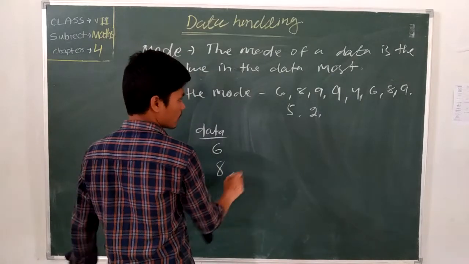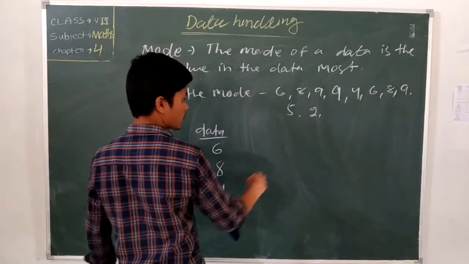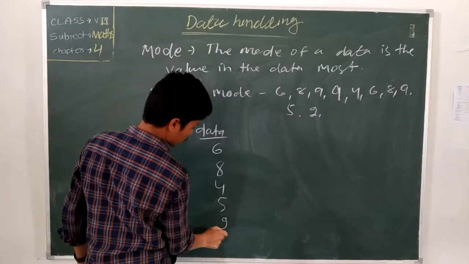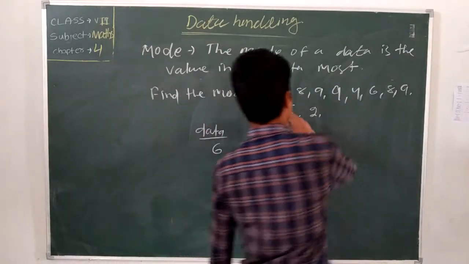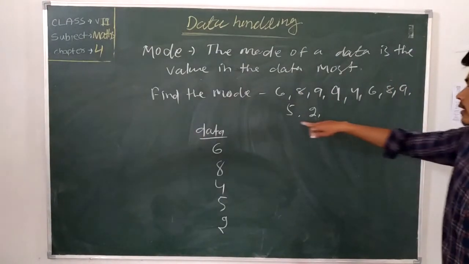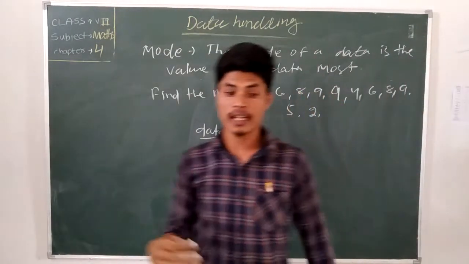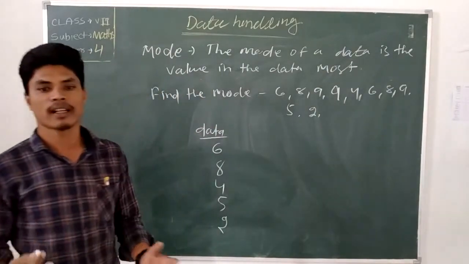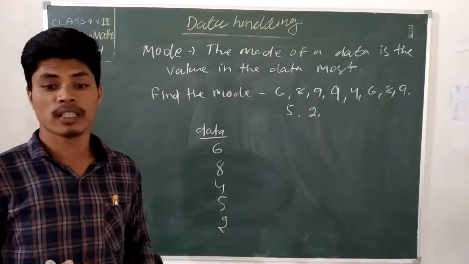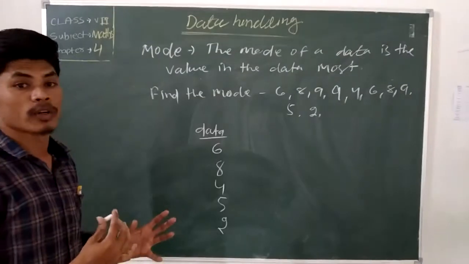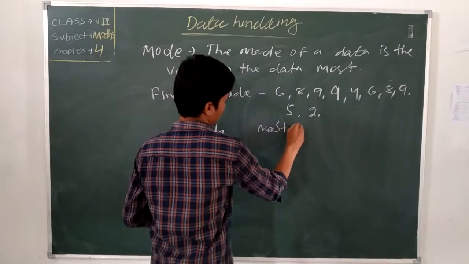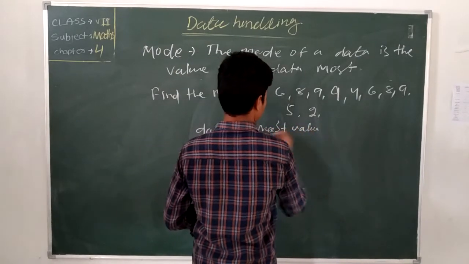After that, 9, then 4, 3, 2. See here: 6, then 8, 9, then 4. Which data has the most frequency? The data whose frequency is more is called the mode. Which occurs most, more times?